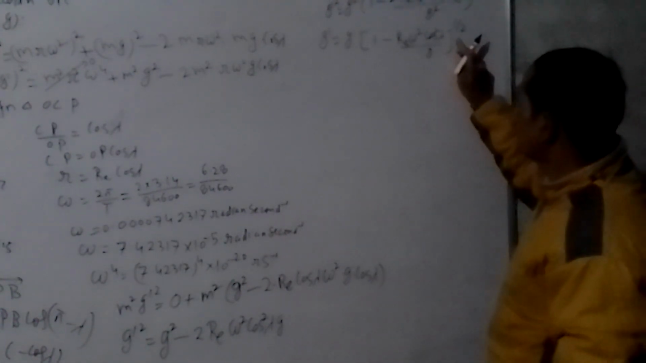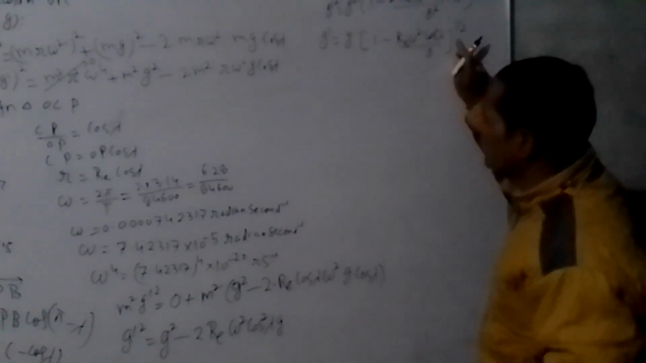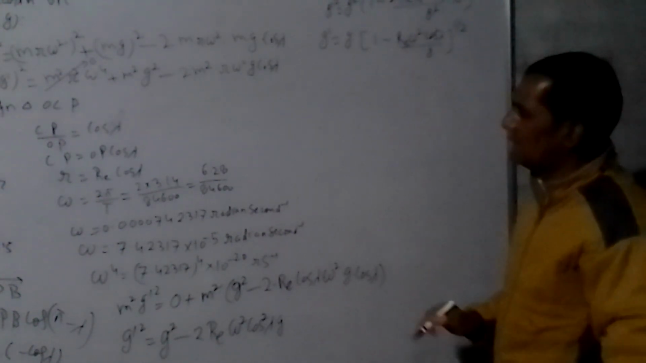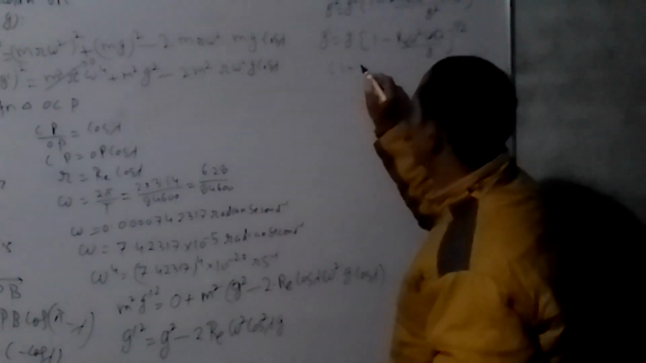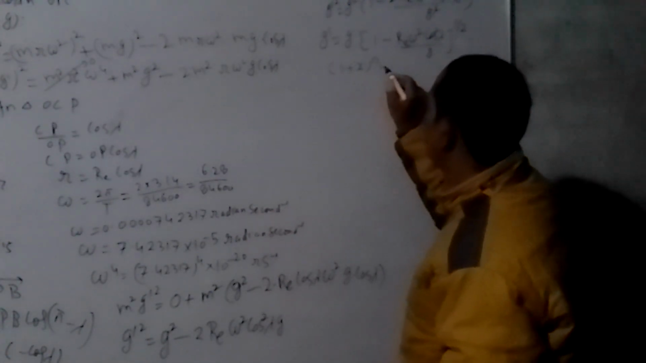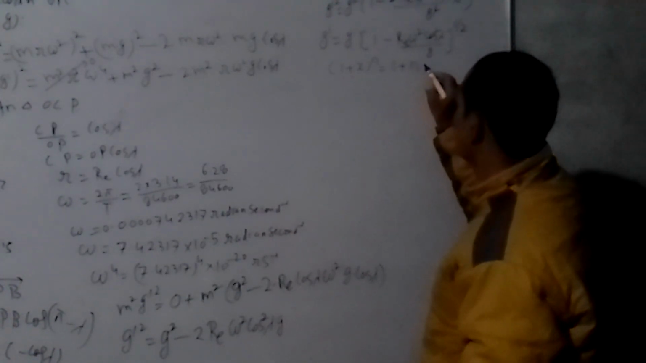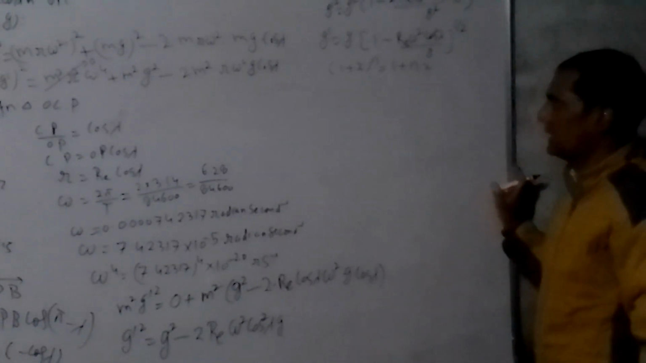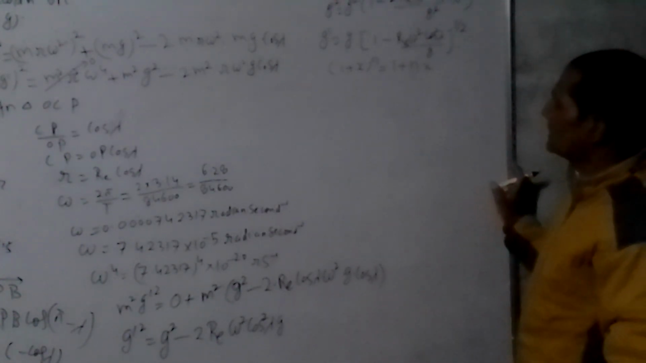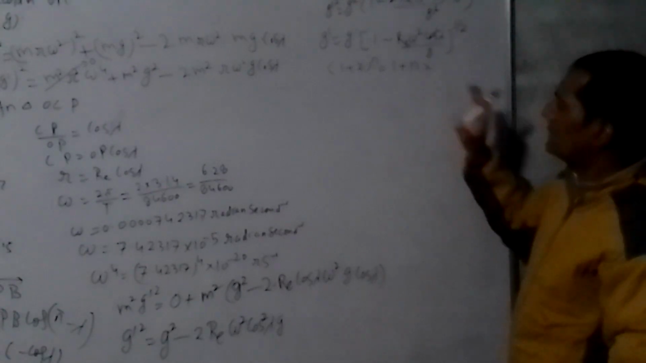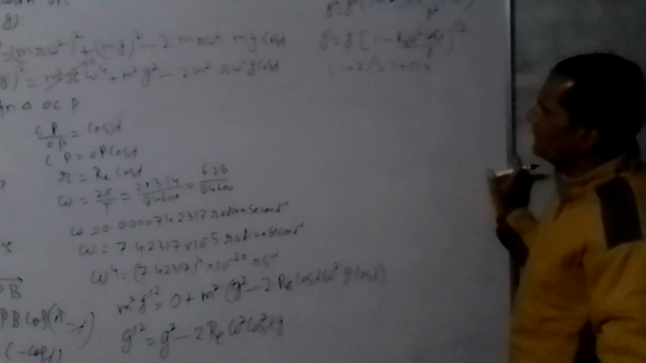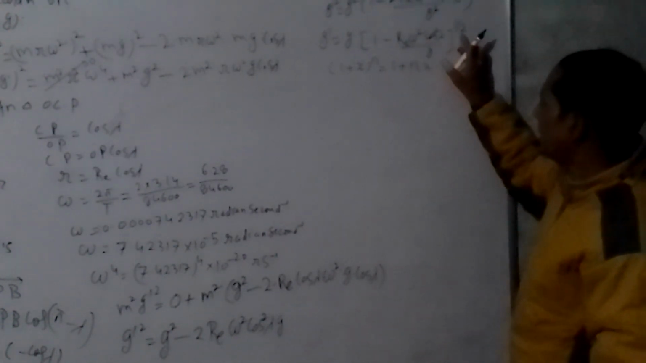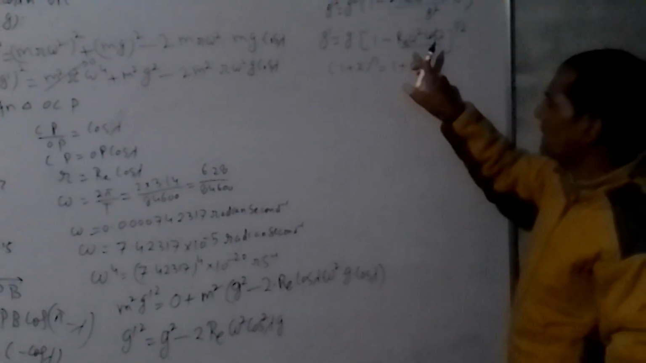And this is a positive fraction. Power is a positive fraction, so we can apply binomial expansion here. (1 + x) raised to power n is equal to 1 + nx. What is the condition? x must be less than 1, and n is any negative integer or positive or negative fraction. So here n is a positive fraction and x is less than 1.